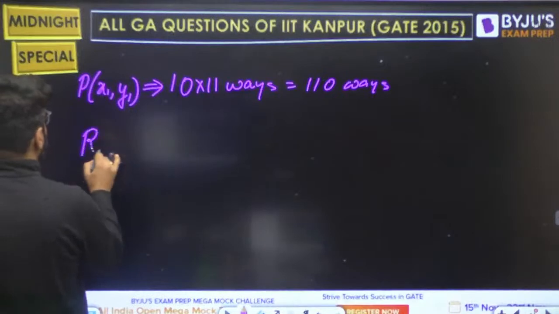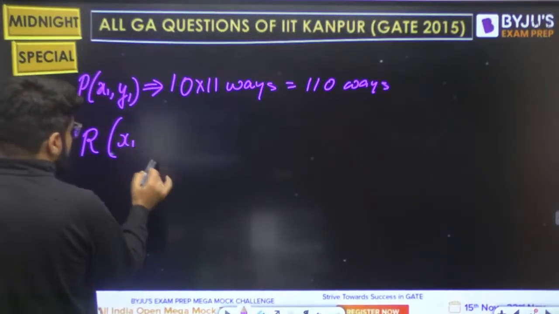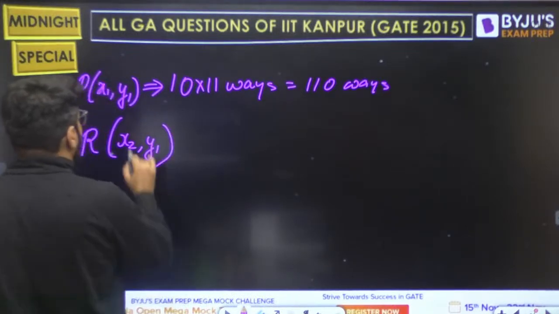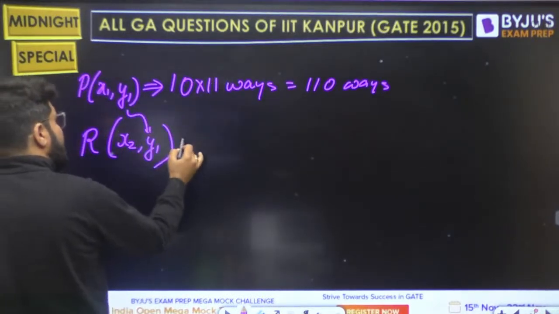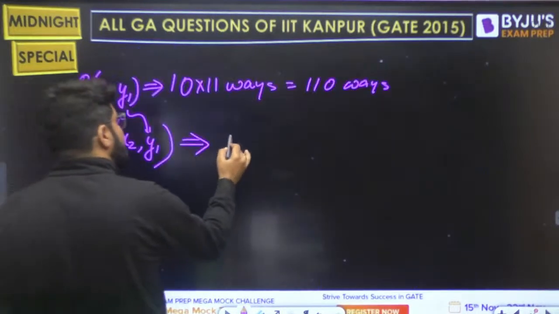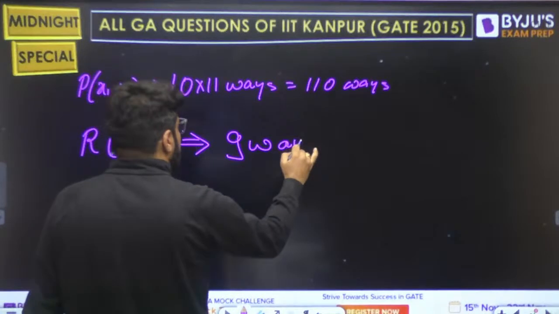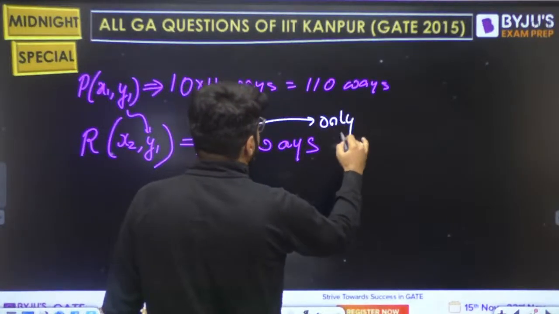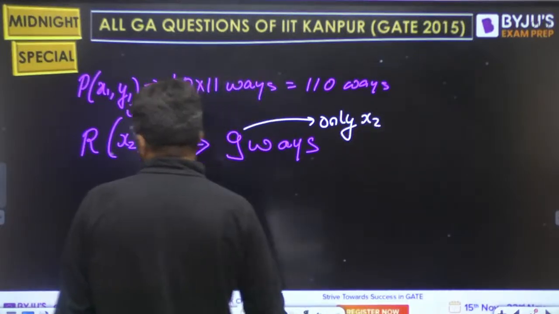But when I go to R, it is x2, y1. So y1 is already fixed. Only x2 has to be fixed. That is 9 ways. Why only 9 ways? Because you need to fix only x2.